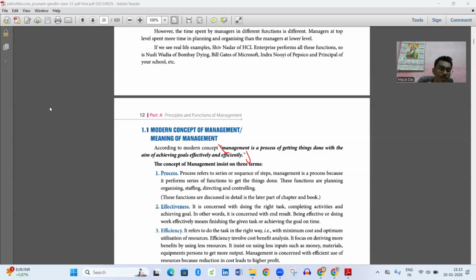Why do we use management, or what is the purpose of bringing management into every work or every place?